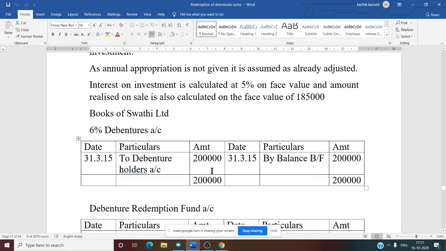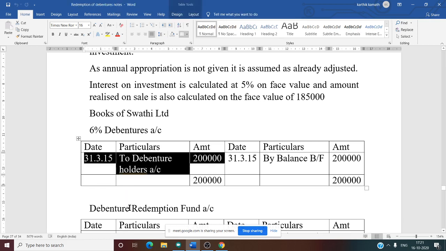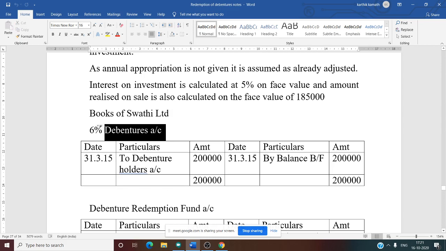So what is the entry? 6% debenture account debit to debenture holder 2 lakh. That is, the debenture is given, and the amount is paid to the debenture holder at the year end. So now the 6% debenture account is closed. Only one year's entry we need to do. The 6% debenture account is closed.